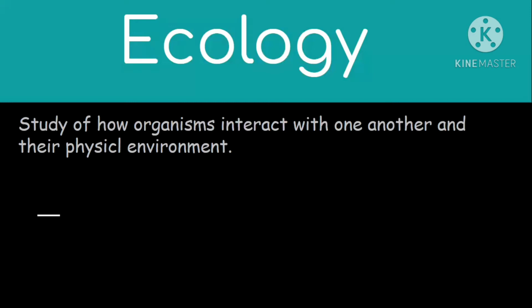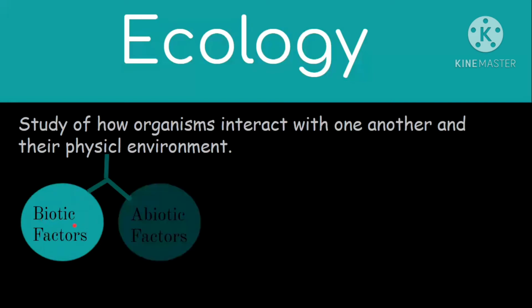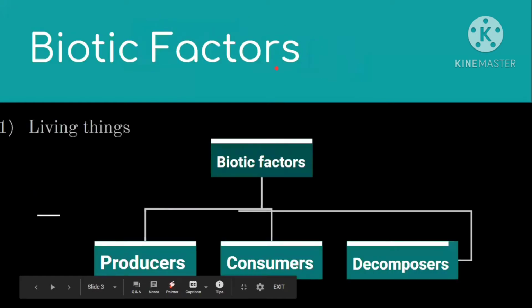And guys, when we talk about environment, there are two factors: biotic factors and abiotic factors. So guys, what are biotic factors? Biotic factors are living things.